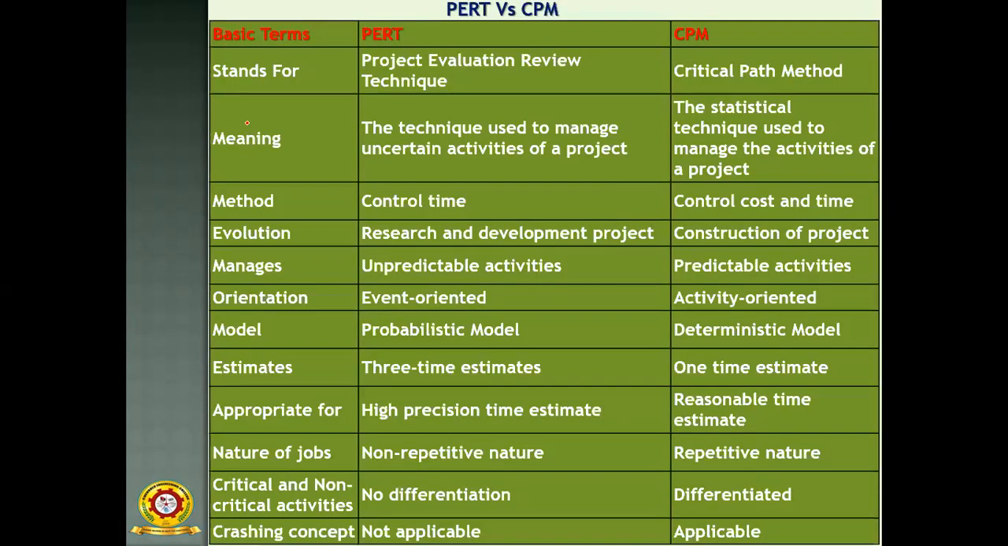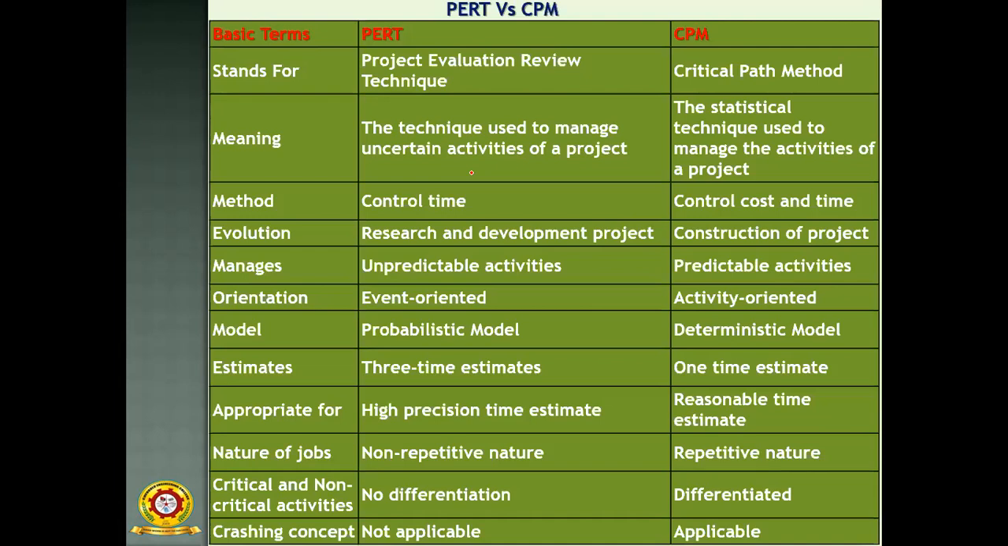Then another important thing is the differences or comparison between PERT and CPM. So PERT versus CPM, these are the basic terms. PERT stands for Project Evaluation and Review Technique, and CPM stands for Critical Path Method. PERT is the technique used to manage uncertain activities of a project. There are a lot of uncertain activities in a project, so you have to manage all these uncertain activities with the use of PERT.